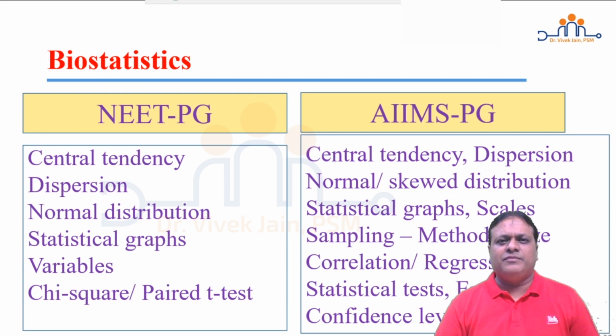Statistical errors, type 1, type 2, when do they occur, what is p-value, what is alpha, what is beta, what is confidence level, what is power of a statistical test, that you should know. Confidence level, confidence interval calculation, percentile calculation, also asked along with probability and odds in AIIMS PG.